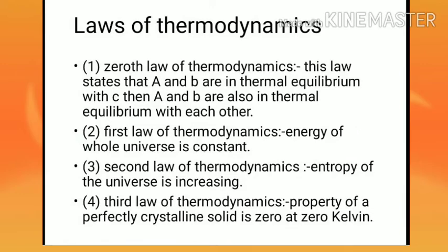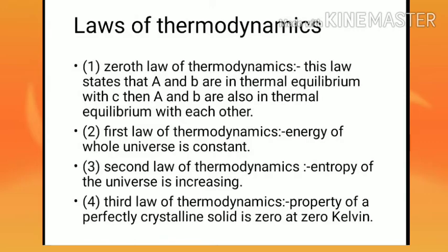Here A is in thermal equilibrium with C, and B is also separately in thermal equilibrium with C. Then what will be the conclusion?